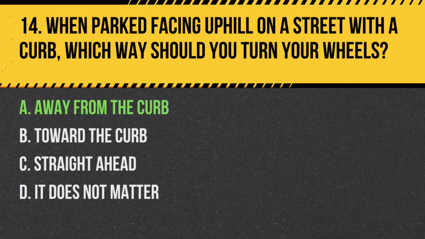Answer A. Away from the curb. When parked facing uphill with a curb, you should turn your wheels away from the curb to ensure the car rolls into the curb if the brakes fail.